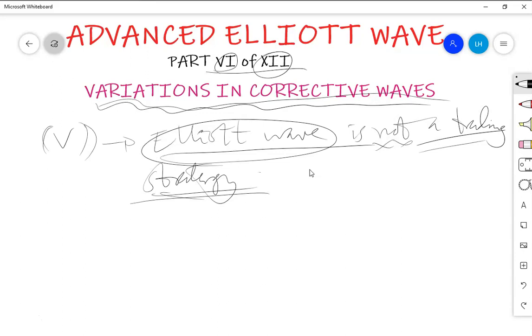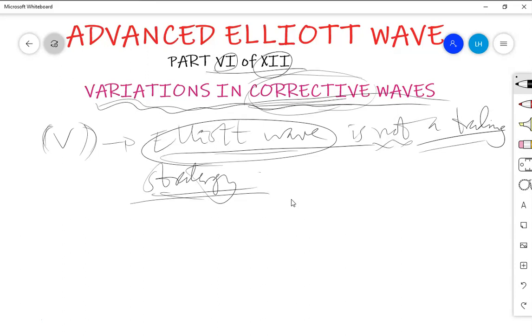The major conclusion from this session was understanding corrective waves. Understanding corrective waves will make you able to trade profitably with the wave principle. If you have a greater understanding of the various structures or alternative forms of the corrective waves, it will be very easy for you to trade those impulses because you will be aware of when the corrective is going to end or where it's going to end. So understanding those corrective waves has been identified to be a very important thing in order to trade profitably with Elliott wave. That's why